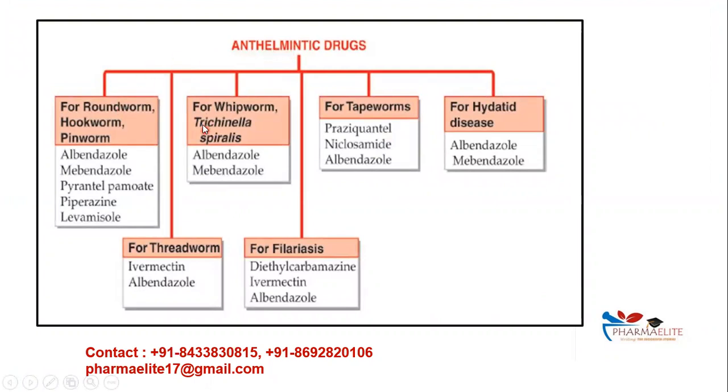You have various classifications based on which worm, which helminth, the drug is used for. We have various drugs which have been classified. First are those used for roundworm, hookworm, and pinworm. So first we'll see that. You have albendazole, mebendazole, pyrantel pamoate, piperazine, and levamisole. These five drugs are used for these three worms, that is roundworm, hookworm, and pinworm.